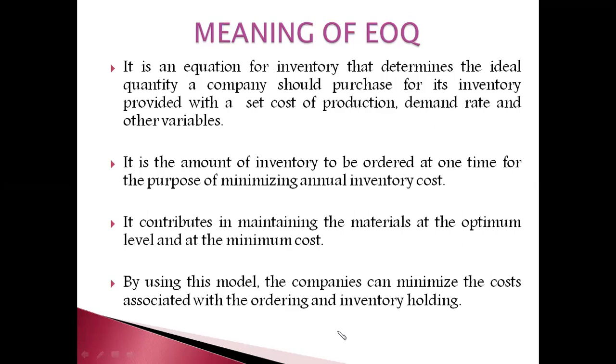So this is the meaning of EOQ, which we had already seen last year. You can see over here, a formula will be given, and as per this formula, we will have to solve and find out the optimum or ideal inventory which a company can maintain with the available demand rate, available cost of production, and other variables. That is, it shows the amount of inventory to be ordered at one time for the purpose of minimizing the annual inventory cost.